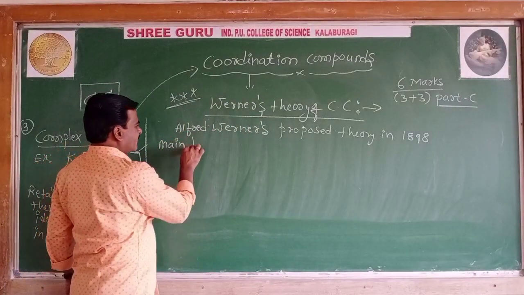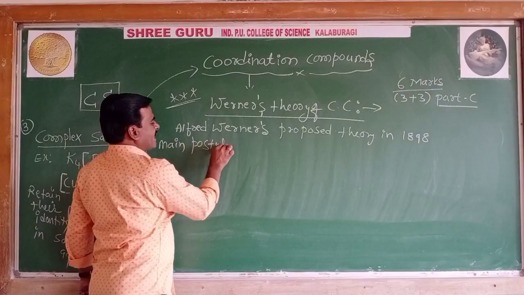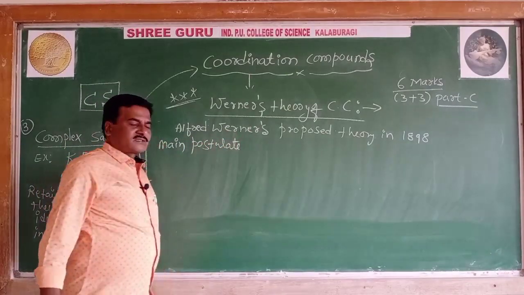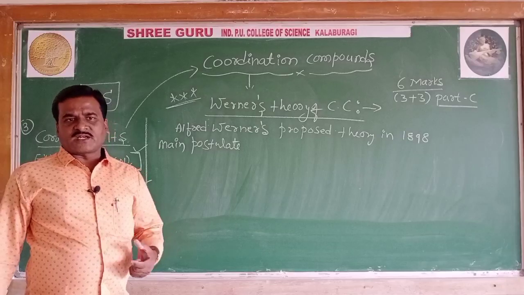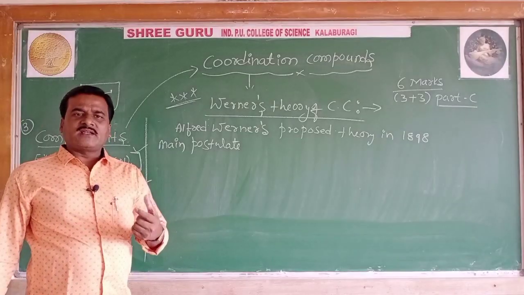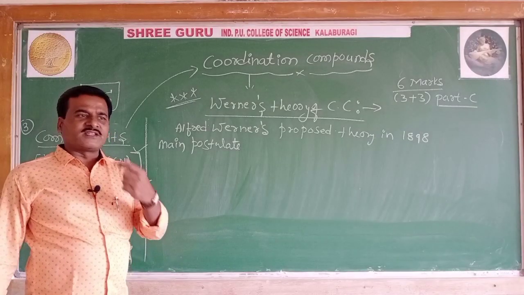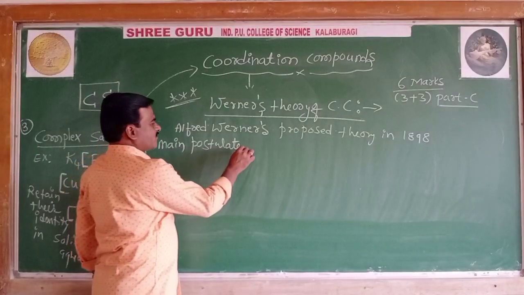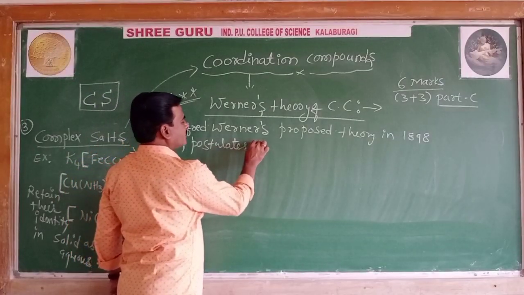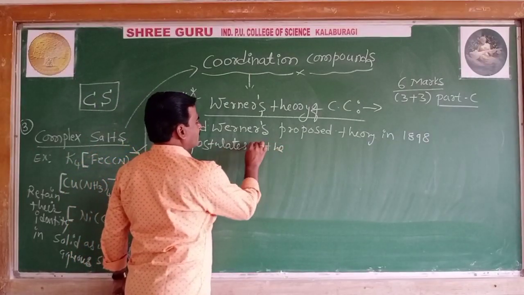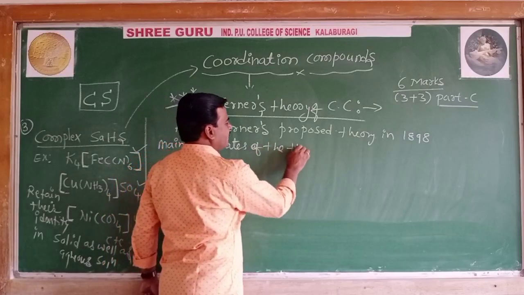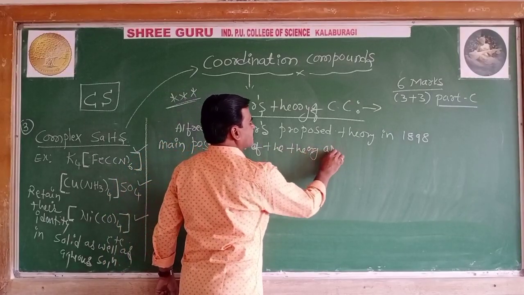You will be asked to write the 3 important postulates of Werner's theory or explain Werner's theory of coordination compounds. The main postulates of the theory are as follows.